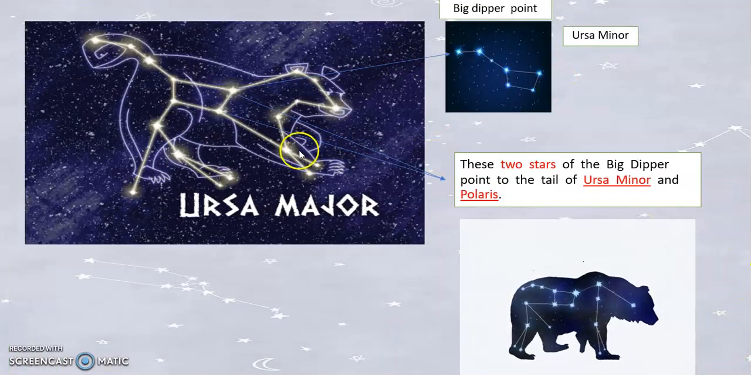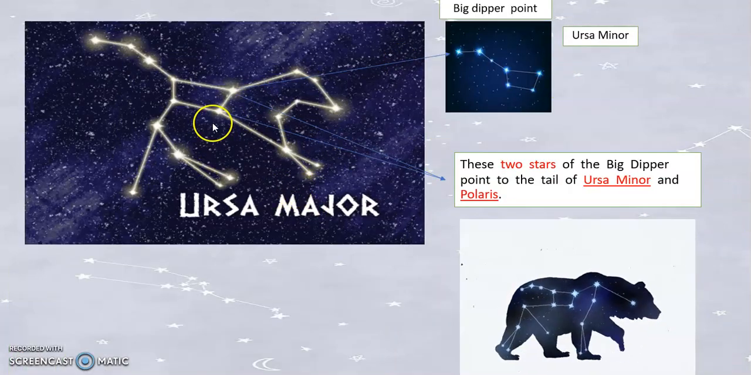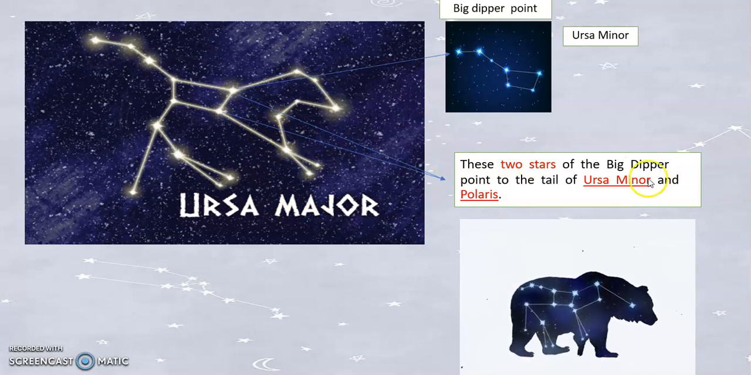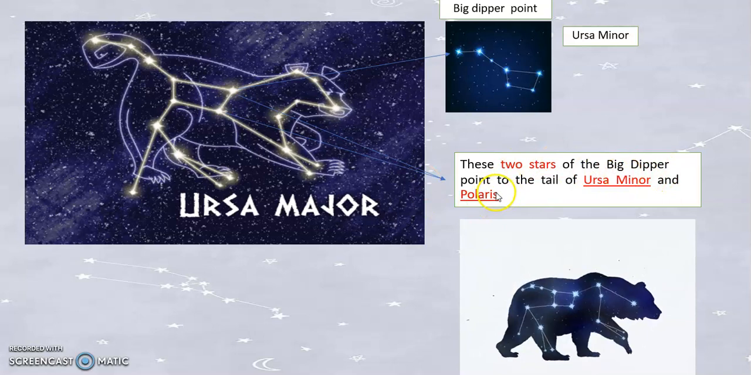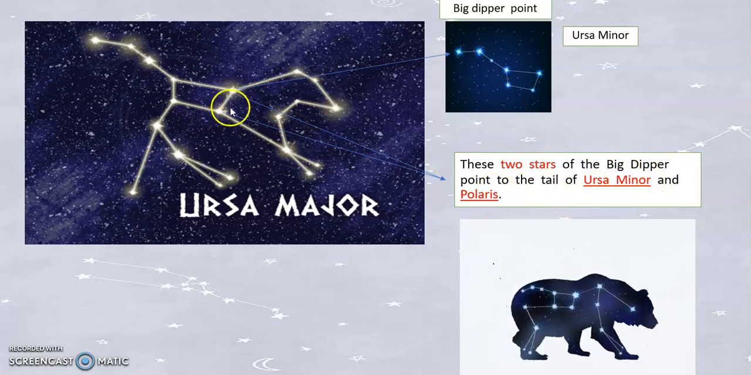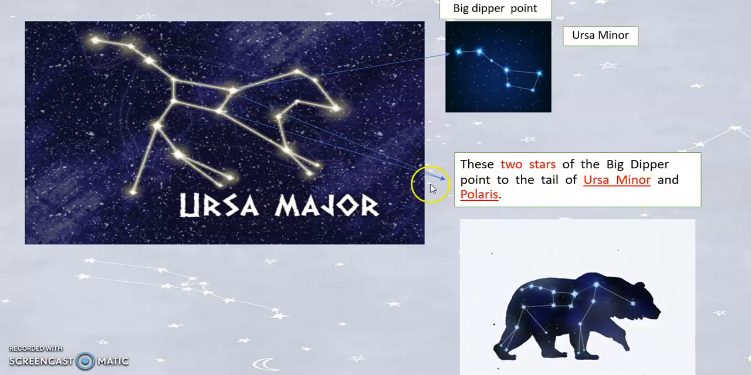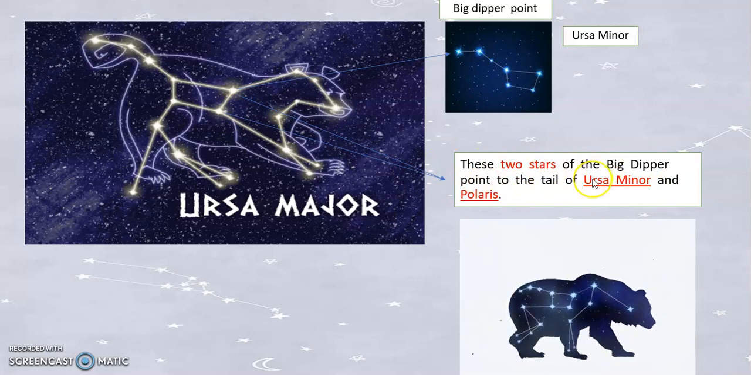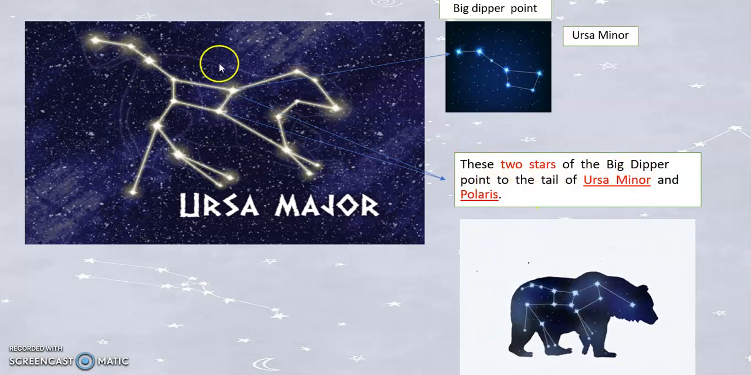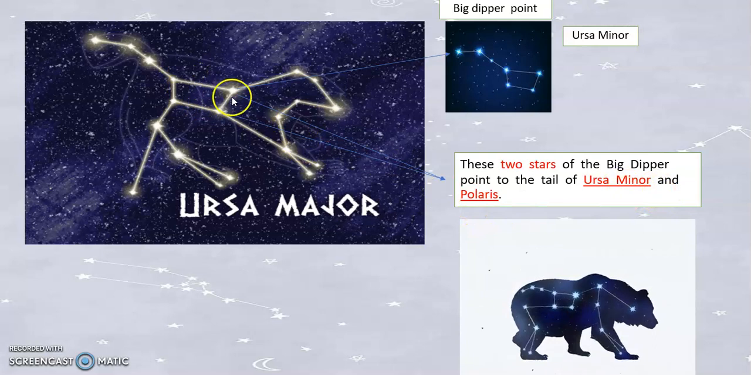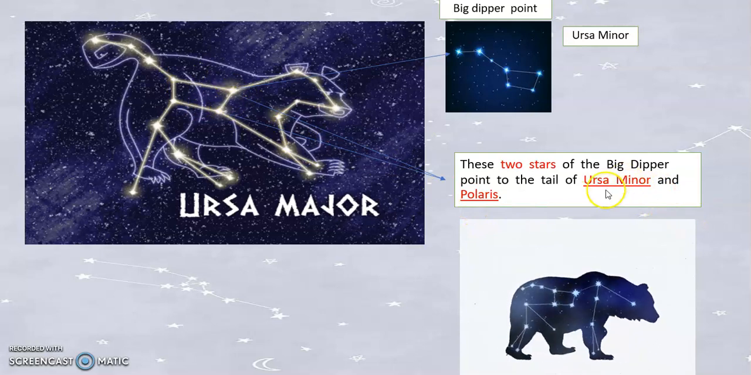Next, this is Ursa Major. These 2 stars of the Big Dipper point to the tail. This is the 2, 1 and 2. This is Ursa Minor and Polaris. Again, the 2 stars of the Big Dipper point to the tail of Ursa Minor and Polaris. This is 1 and 2. This is the 2 stars.